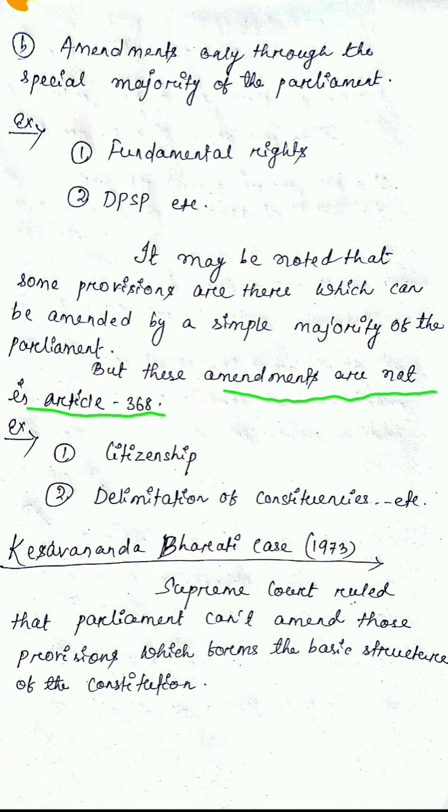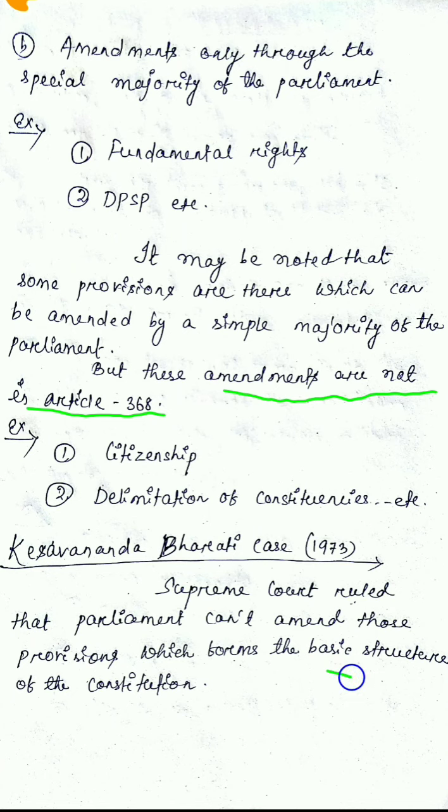Then another important concept in amendment matters is the Kesavananda Bharati case of 1973. In that case, the Supreme Court ruled that Parliament cannot amend those provisions which form the basic structure of the constitution.